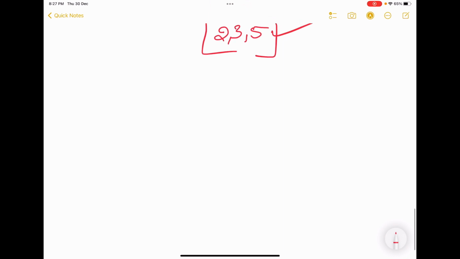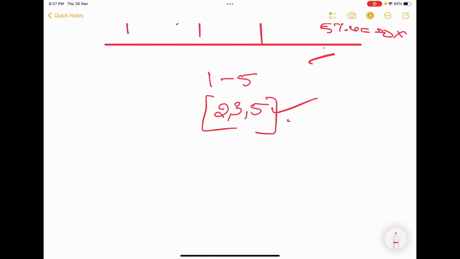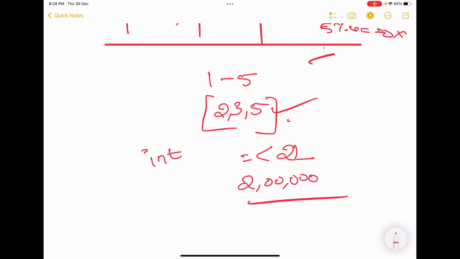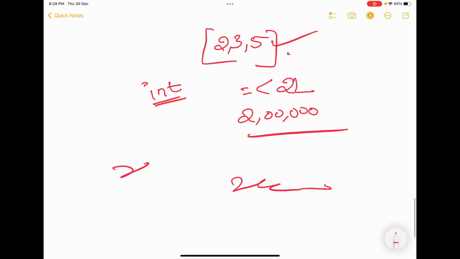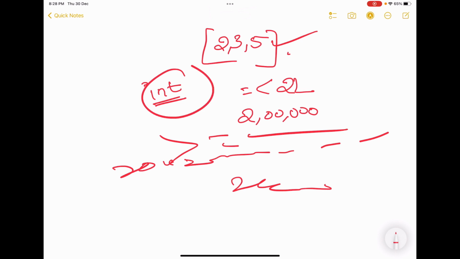I will rewrite the program here. Don't worry, I'll rewrite the complete program below. But for now, understand that this is the program you need to write to print the prime numbers in the given range. And this particular program will work for any value less than or equal to 2 lakh. If you give the n value as 2 lakh or 2,50,000 something, it will work because until you enter a number in the range of integer, the answer will come. But if you enter something like 240222, whatever it is, if you exceed the limit of an integer, the program will stop executing. You will get the answer 0.